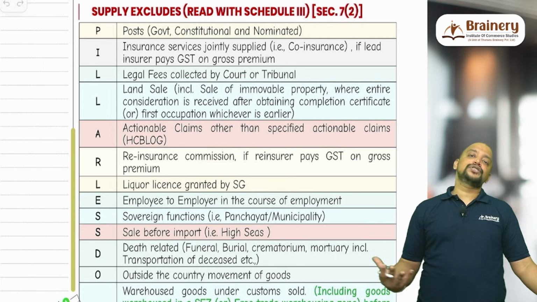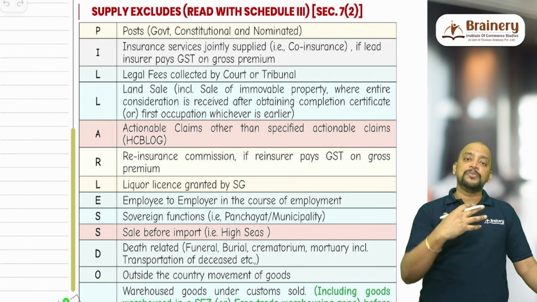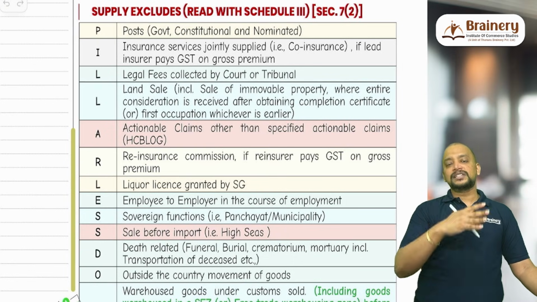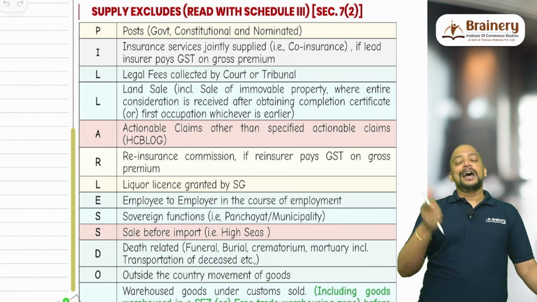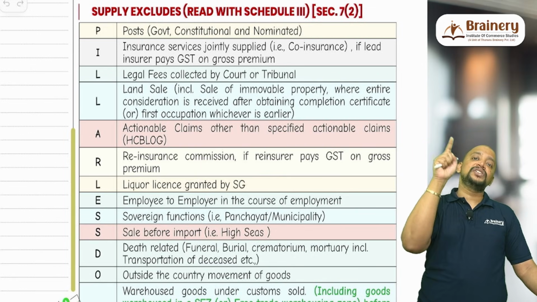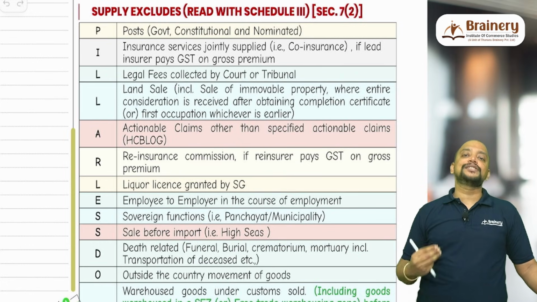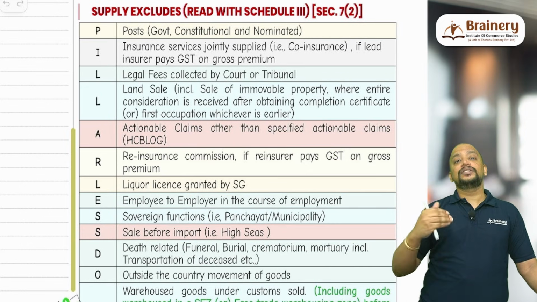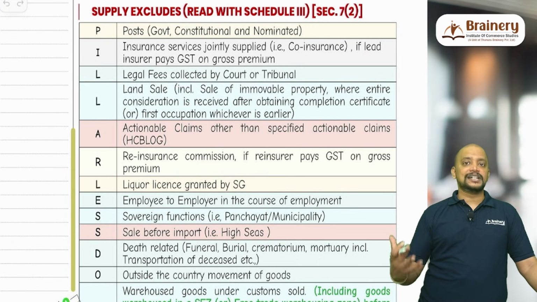So in case of co-insurance services, there will be one person called the lead insurer. That lead insurer will collect the premium, and that premium collected by the lead insurer is in turn shared with the other insurers. Say for example, 3 insurers are there, A, B, C. A is the lead insurer, he collects the premium, and that premium is covered under supply. Now A will share the premium with B and C, so whatever share of premium is received by B and C will be excluded from supply, provided A pays GST on the gross premium. So if the lead insurer pays GST on the gross premium, then L for legal service, legal fees collected by the court or tribunal.